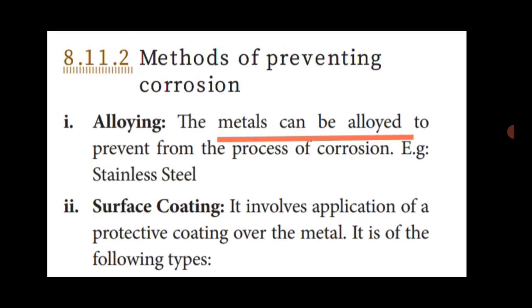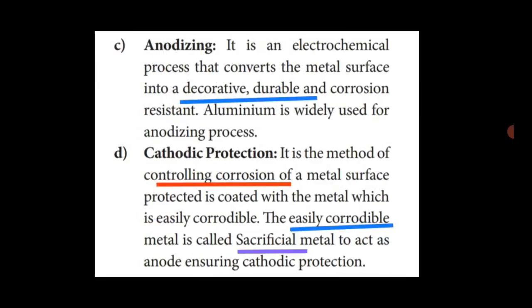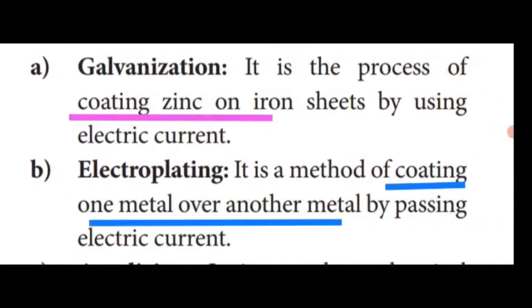The second method is surface coating. It involves the application of a protective coating over the metals. There are 4 types: the first is galvanization, the second is electroplating, the third is anodization, and the fourth is cathodic protection. Let's see them one by one.